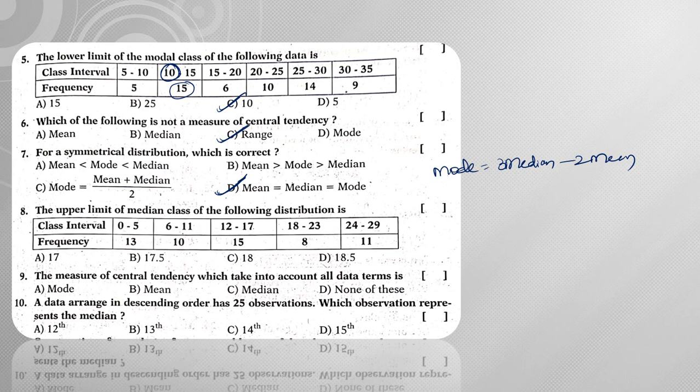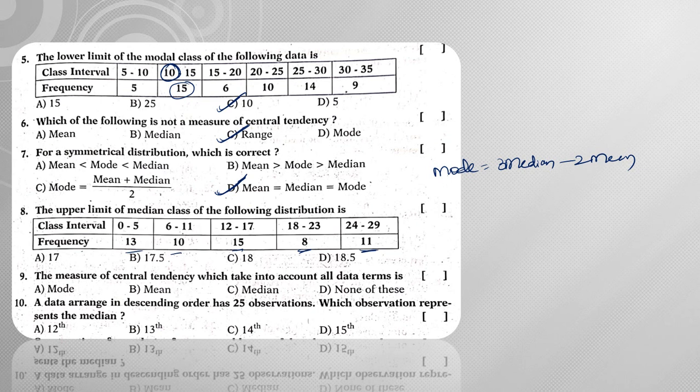Next, the upper limit of the median class of the following distribution table. If you observe this, what is the median class first of all? So take out the cumulative frequency, 13 plus 10, 23, right? So 23, 33, 38, 38 plus 8 is 46, 57, right? So total is 57. So half of 57 is